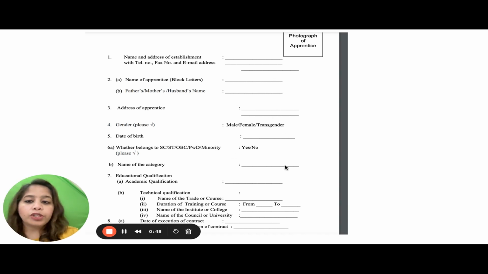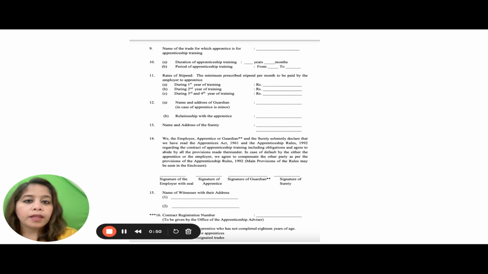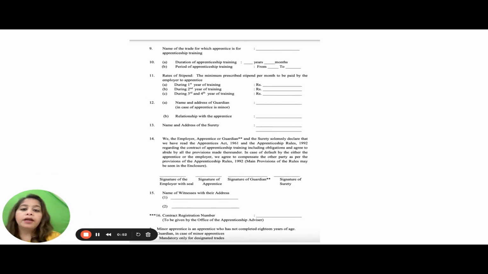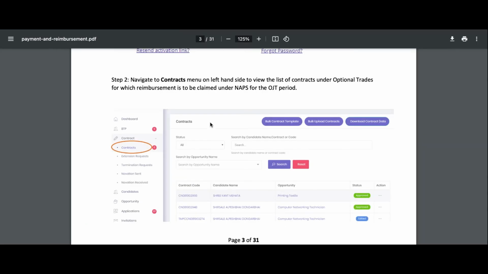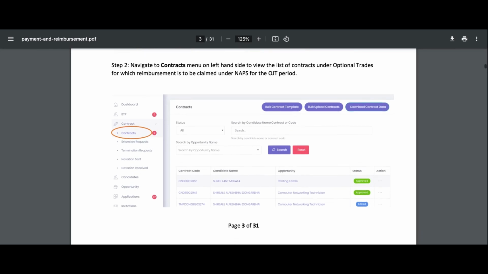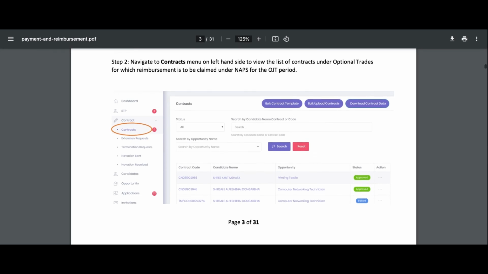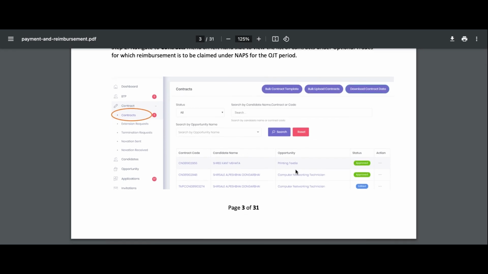This is the contract you are able to see on the screen, but how to do it on the portal? Now on the same apprenticeship portal, there is an option of contract, and you can see there is an option of contract template and upload contract. In this option, we can upload the contract of the people whom we have hired.